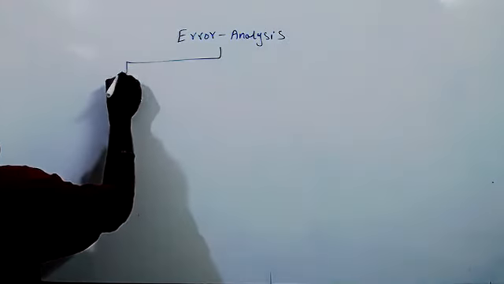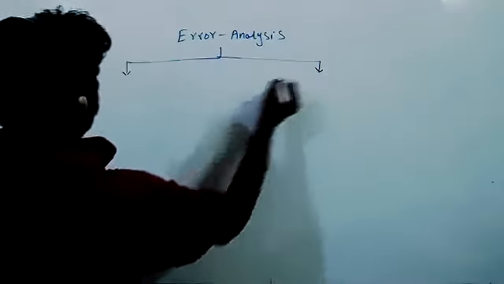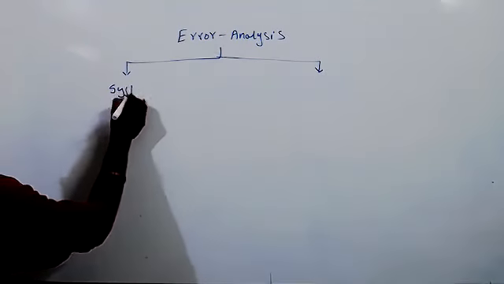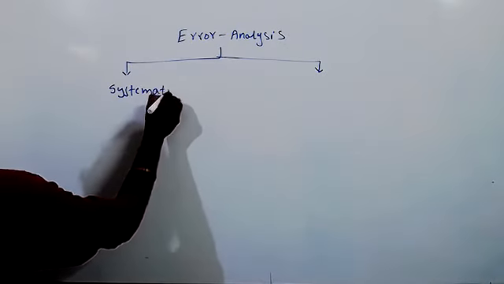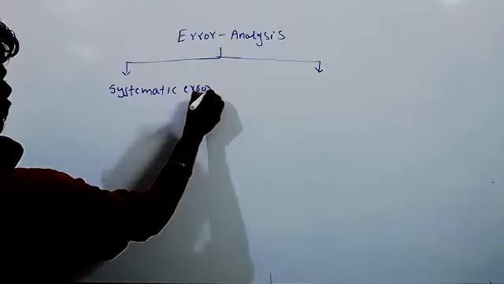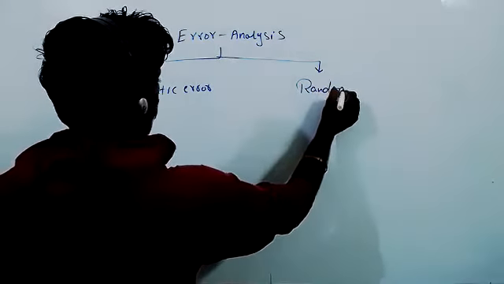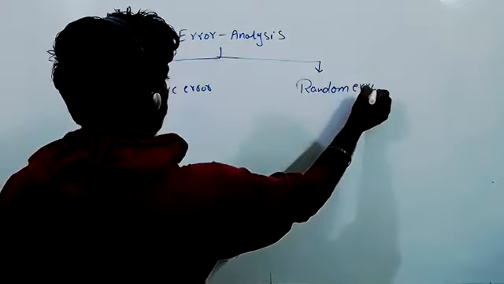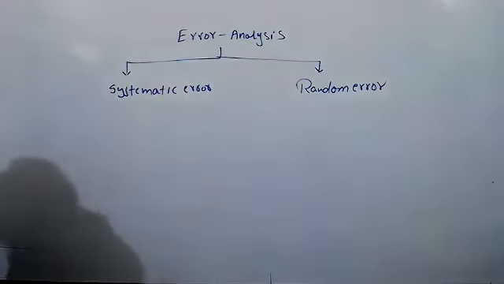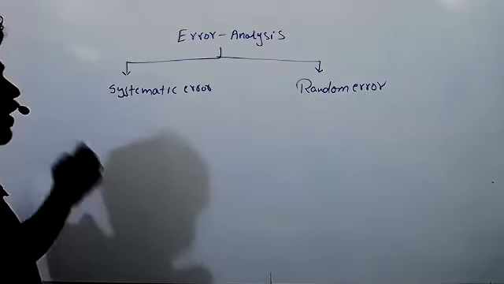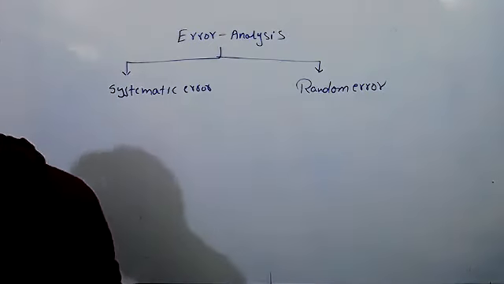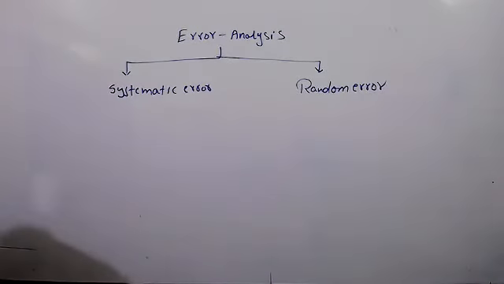So types of errors we can say: one is systematic error, and the second is random error. There are two types of errors. Errors are two types. One is systematic error. Second one is random error.